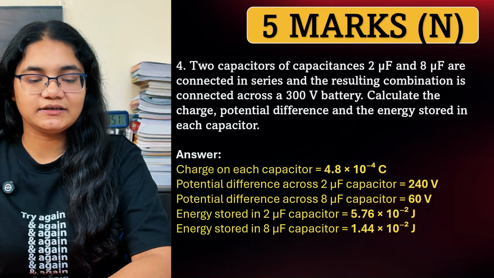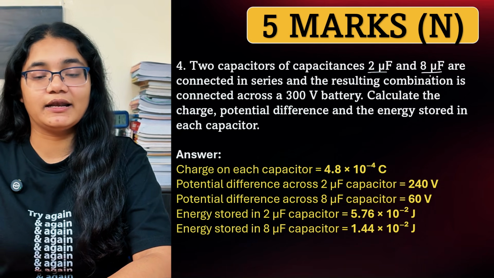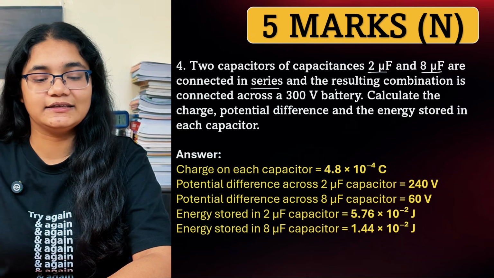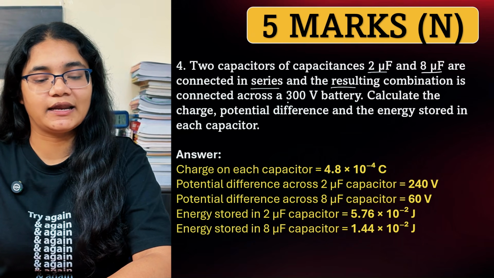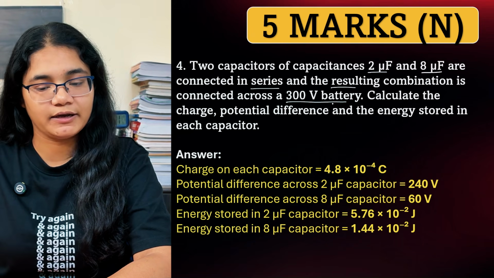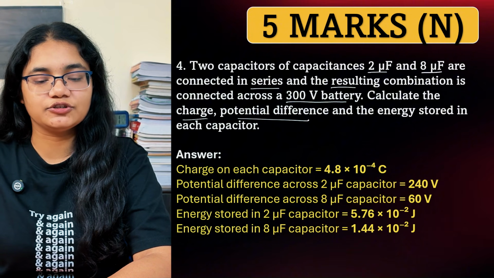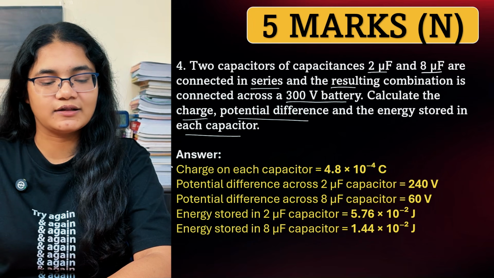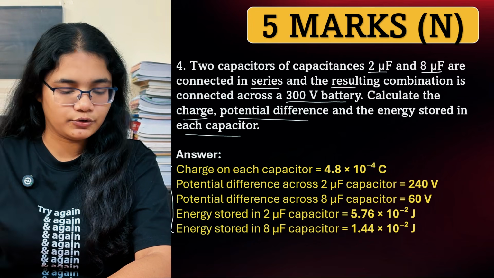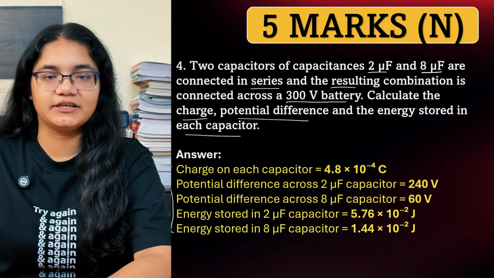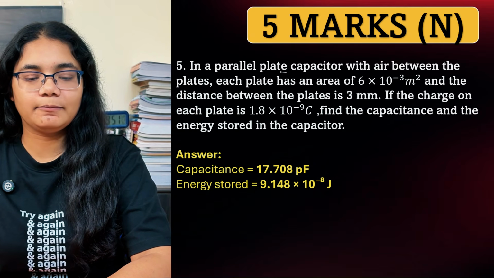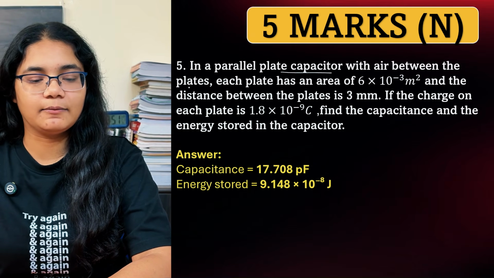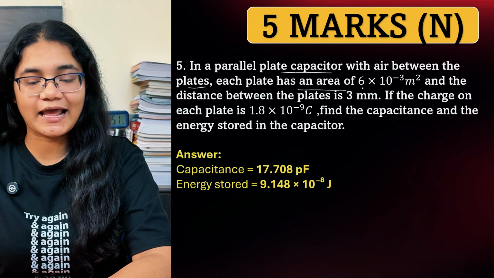Next, two capacitors of capacitance 2 microfarad and 8 microfarad are connected in series, and the resulting combination is connected across a 300-volt battery. Calculate the charge, potential difference, and the energy stored in each capacitor. Okay, so these answers I have all mentioned, but as I told you, first calculate on your own, then check the answer.